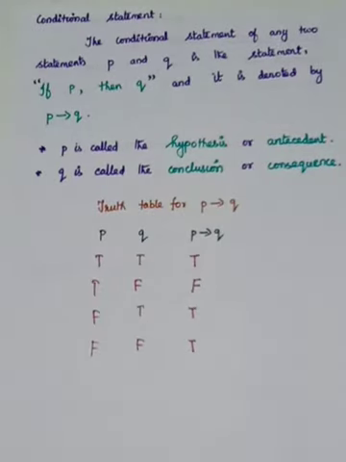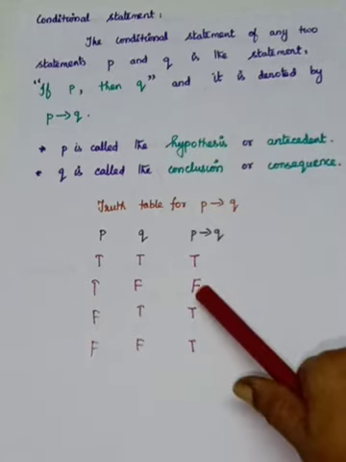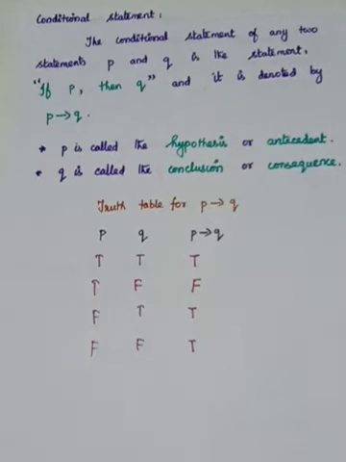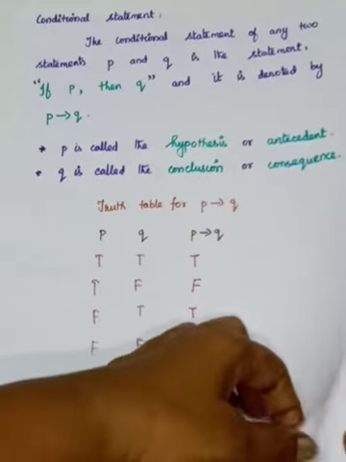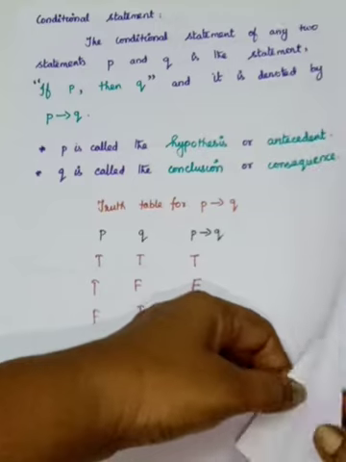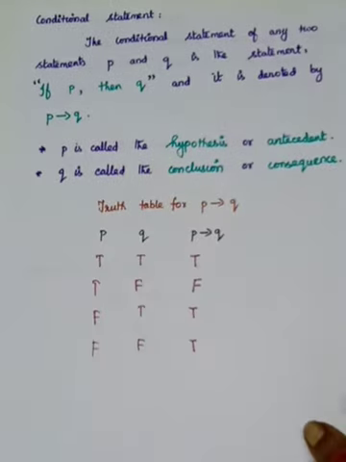P implies Q means the first statement P should be true and the second statement Q false. If both TF occurs, your P implies Q is false. Otherwise, it is true. That is the truth table for P implies Q. This is called the conditional statement.